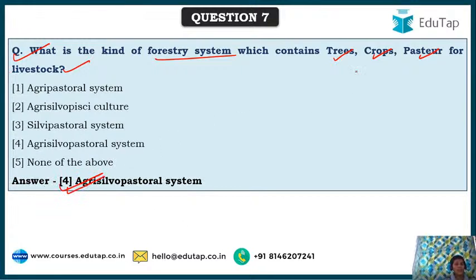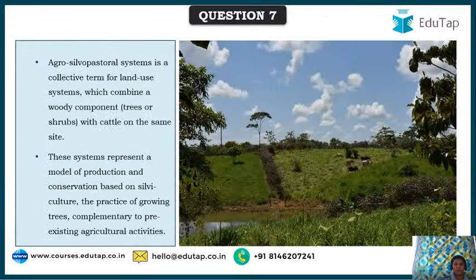See, based on the types: trees, forestry, silviculture; crops, agriculture; pastoral. So based on the type, you can easily give the name. Sometimes you can have pisciculture also along with this. Fisheries also can be done, sericulture. So based on the type of components that are there in a particular forestry system, you can name that.